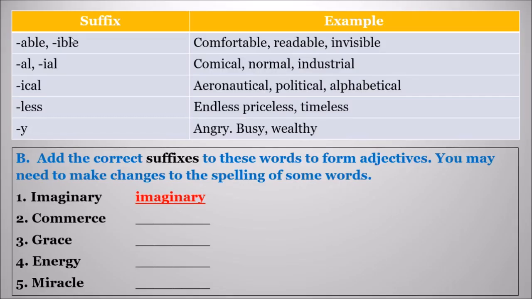Now see, adding suffix. Comfort is a noun. If we add able to comfort, comfortable, it becomes an adjective. Read is a verb. If we add able here, readable. So a suffix is a word added at the end of a word, which forms a new word.